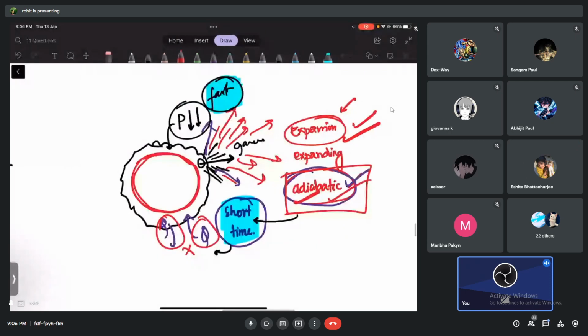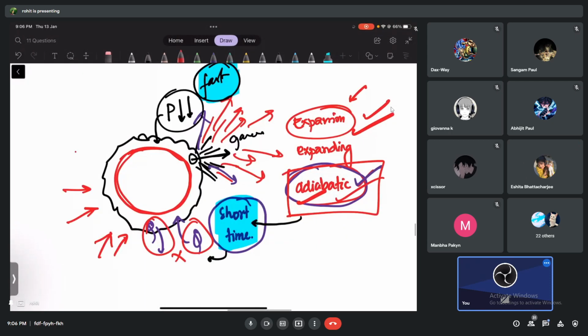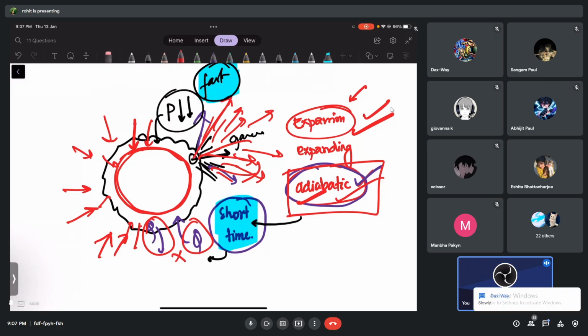If heat was still there and the gas is still trying to escape, what do you think? The pressure will decrease fast or decrease slowly, guys? Heat is coming inside the tire. The pressure will decrease slowly. Can you visualize? If you heat the tire and let it burst like that, okay, but if you keep heating the tire, the pressure will decrease, but slowly, because the gases will be colliding so fast with the tire, and still it will maintain the tire pressure. But some ideas at least you got.